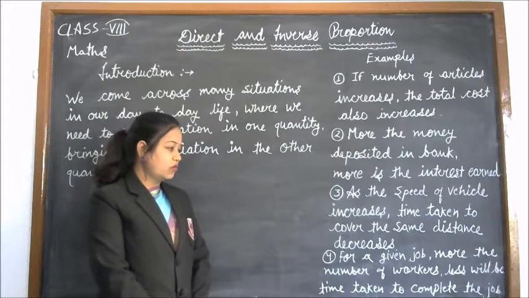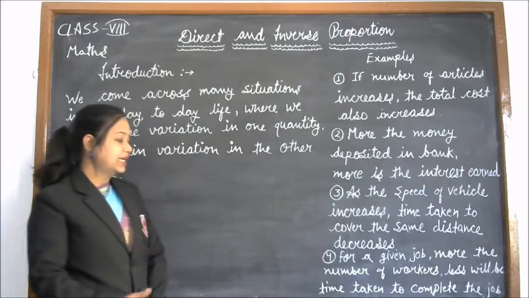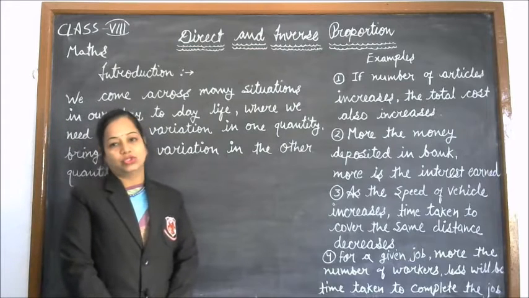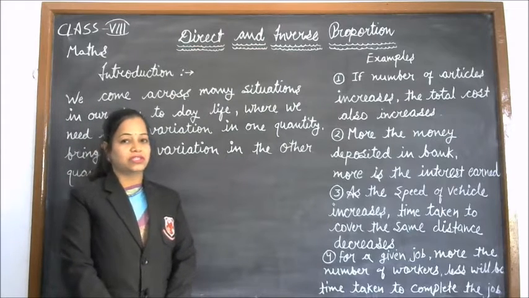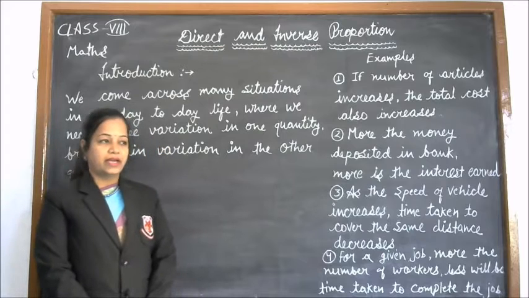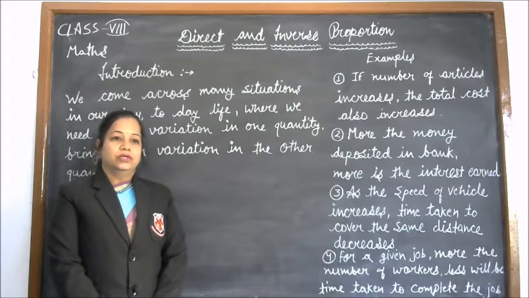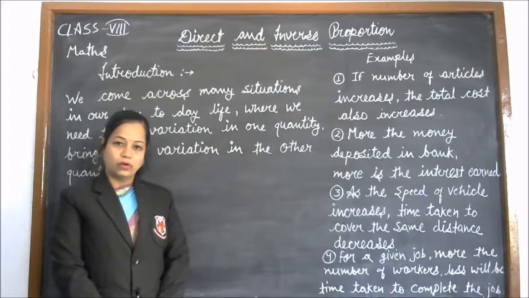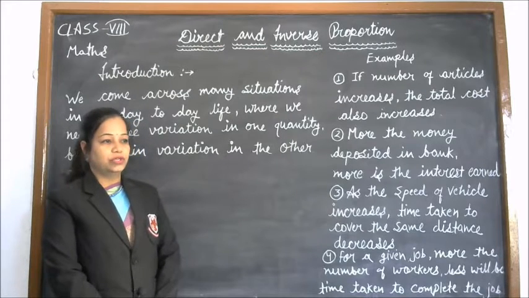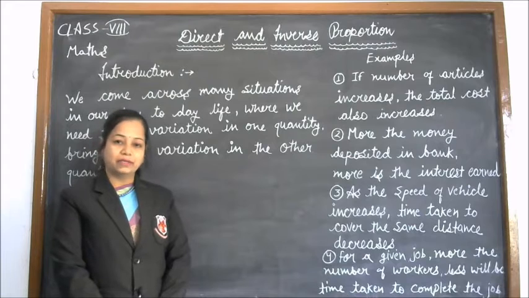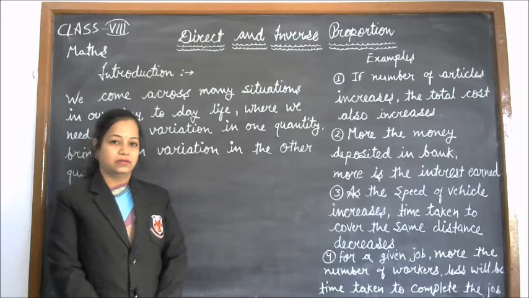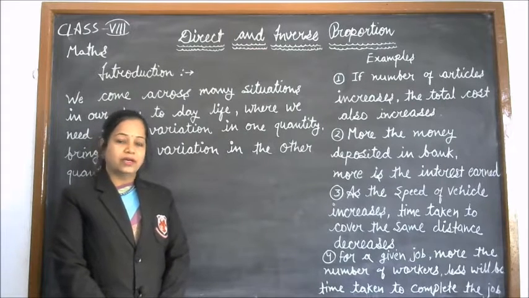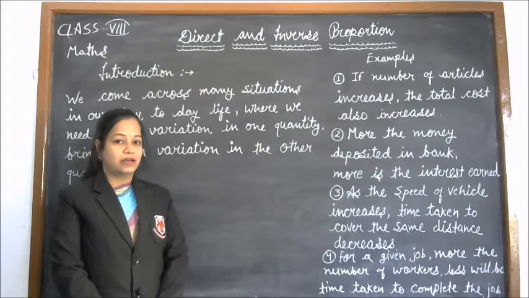ओके, फोर्थ एग्जांपल इज फॉर अ गिवन जॉब, more the number of workers, less will be the time taken to complete the job. सपोज यू हैव गॉट अ प्रोजेक्ट, and you require 10 days to complete this. Okay, but your teacher tells you to submit the project within 5 days. You cannot complete the project in 5 days alone. So